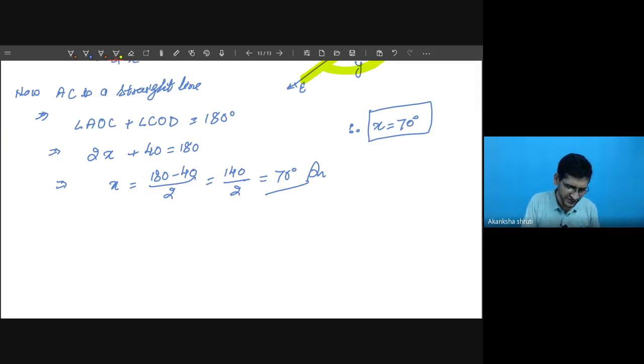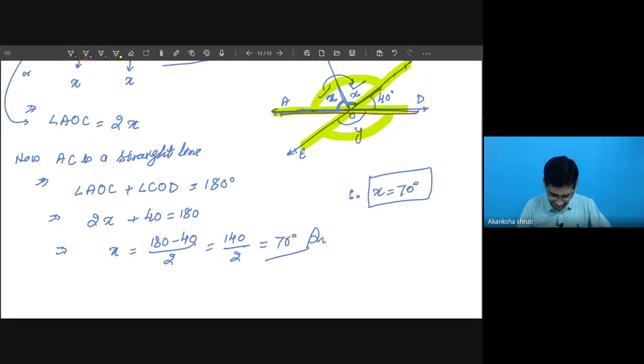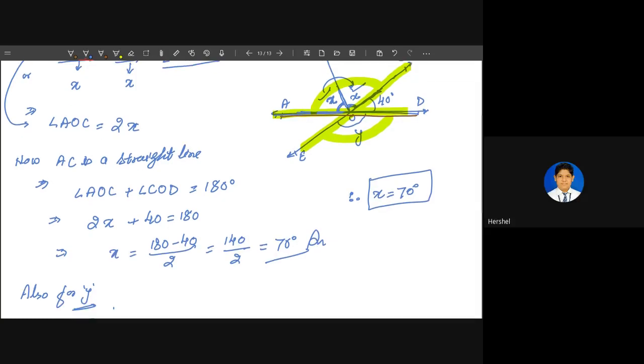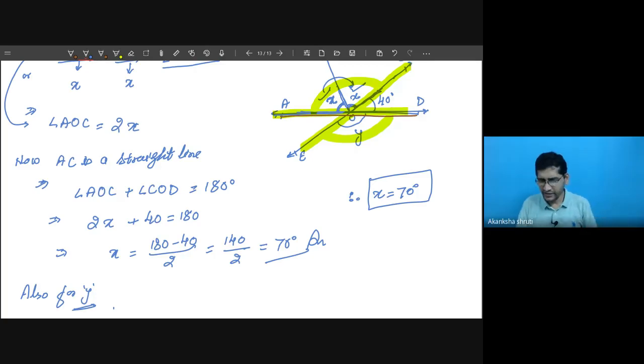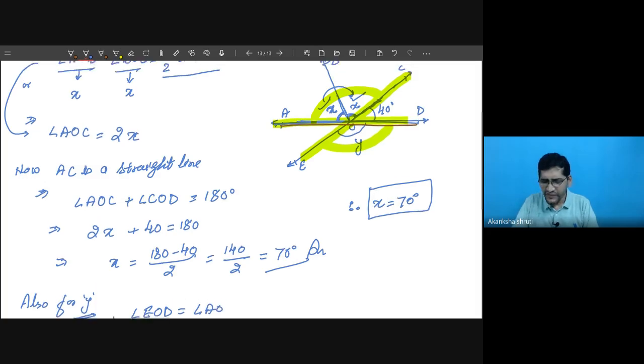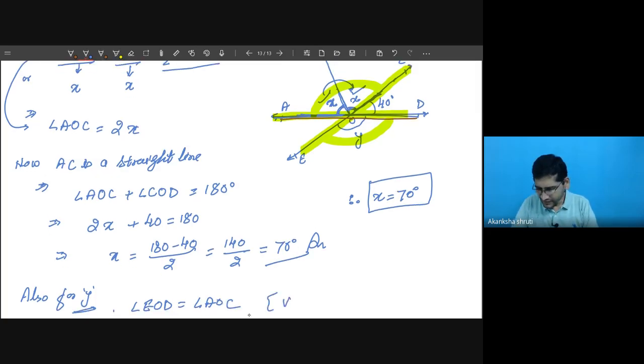Now write for y. So right from the figure also, for y means now we want to calculate y. So what we have to take? y is equal to 140 degree. Very good. It is twice of x. So here we are getting that angle EOD is equal to angle AOC. Why? Vertically opposite angle, VOA you have to write.